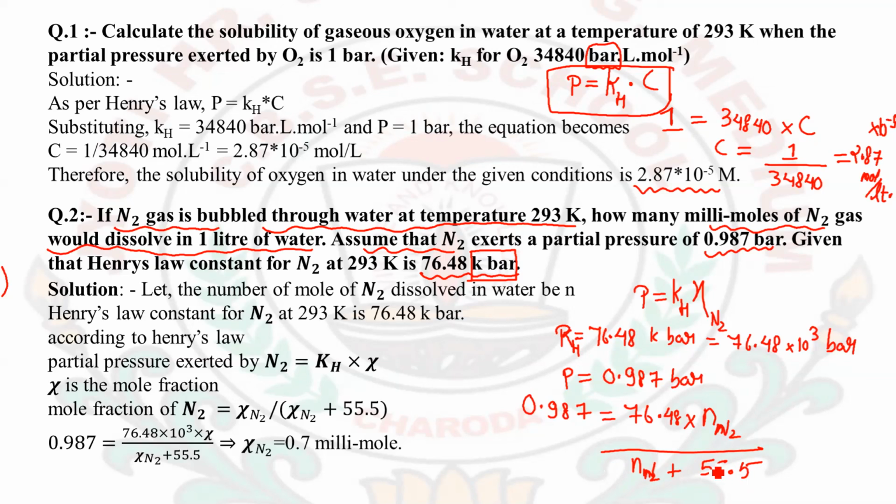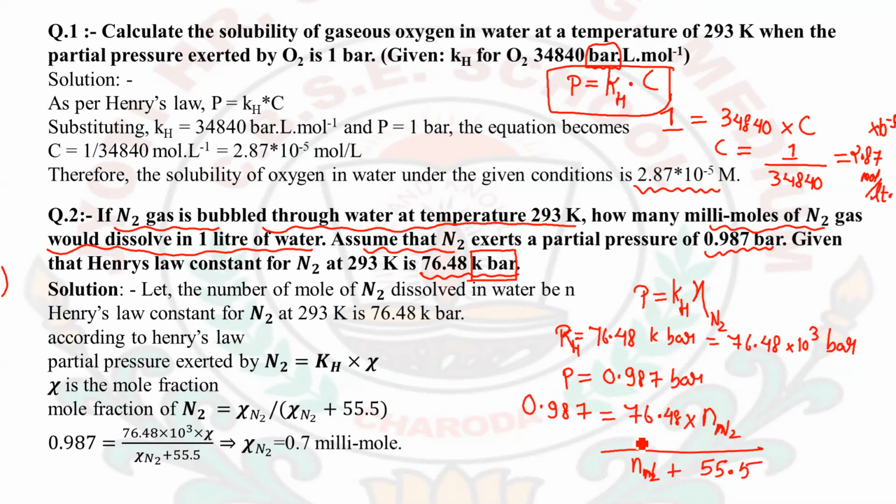What is this 55.5? The 55.5 value comes into the mole fraction of N2 because we are taking 1 liter of water, and for this 1 liter of water we have calculated this.